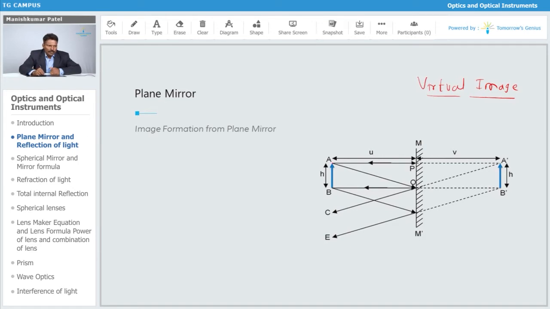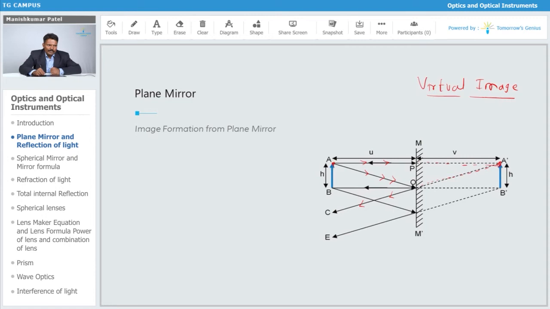So this is the point A, which is obviously going to emit rays. These two rays which I have shown over here, one will go straight and get reflected back. The second one will strike at point O and again get reflected. If you back produce these two rays, they are going to meet over here. So there is formation of your image A dash.